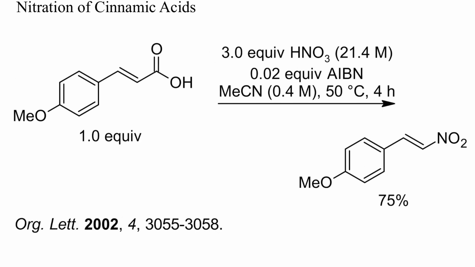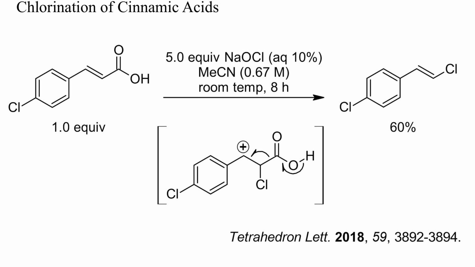Electrophilic halogenation or nitration of cinnamic acids can also cause decarboxylation. Here a nitrostyrene was obtained when 4-methoxycinnamic acid was heated with an excess of nitric acid in acetonitrile. This example is similar to the previous nitration. Electrophilic chlorination with bleach gave a chlorostyrene in moderate yield.